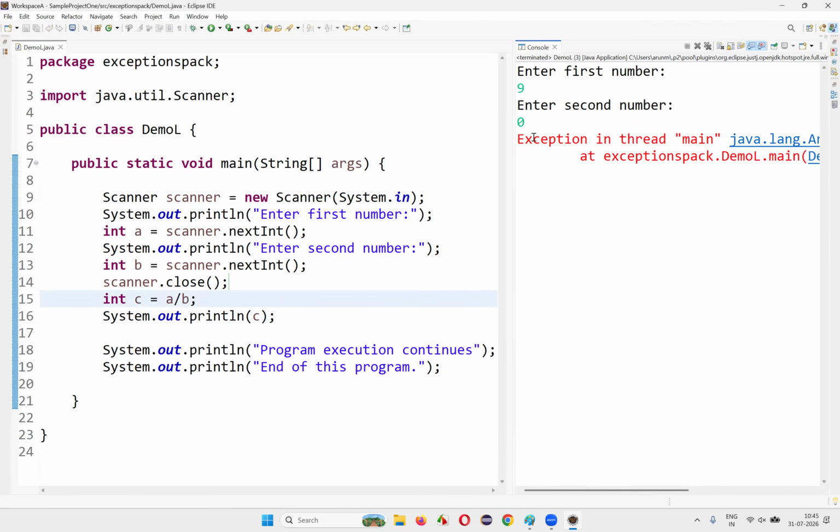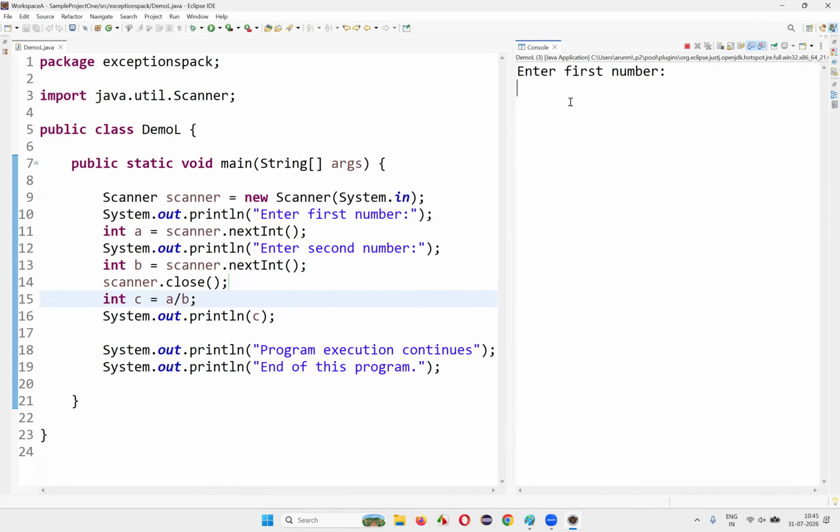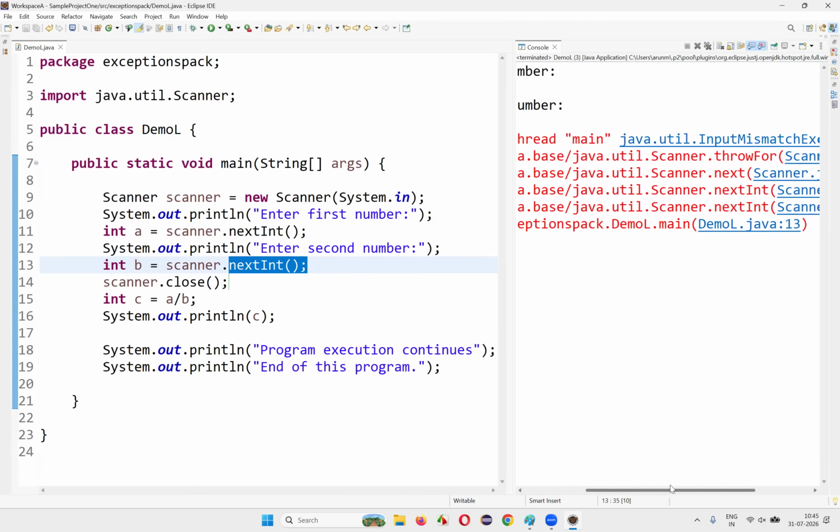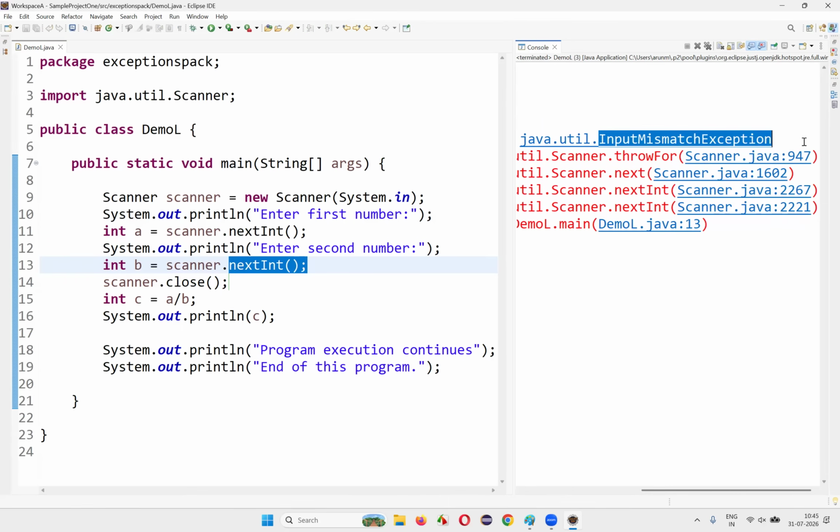So this is a situation where you are getting the arithmetic exception when you enter 9 and 0. What if I run the code again? In this case, if I give the values 9 and ABC, I'm entering text into variable B. Here nextInt is expecting an integer, but we are entering ABC, which will give you an exception known as input mismatch exception. And that is at line 13, right?